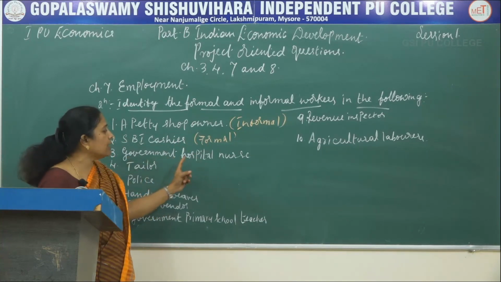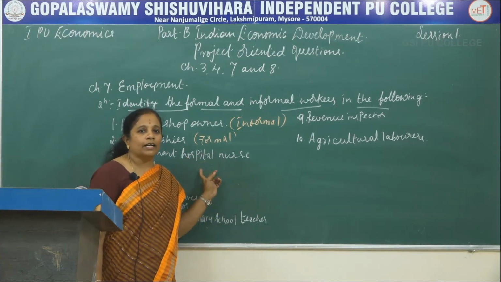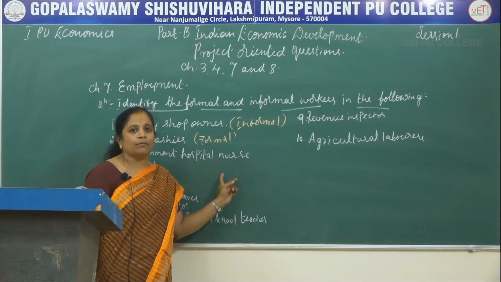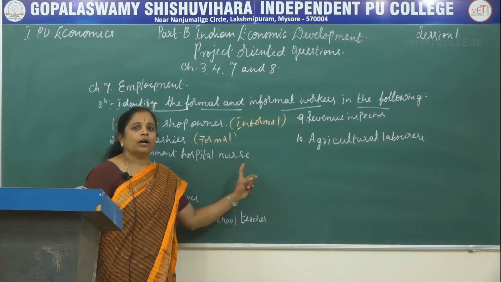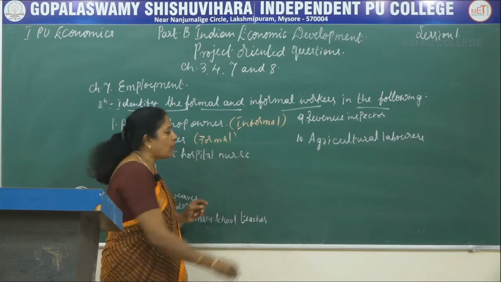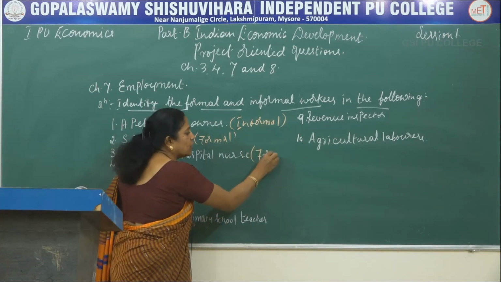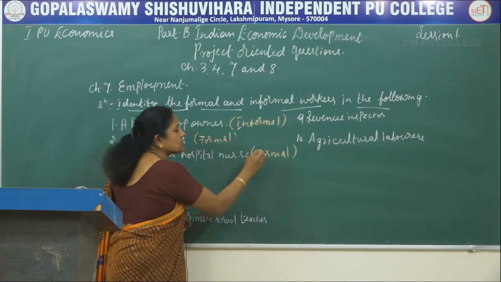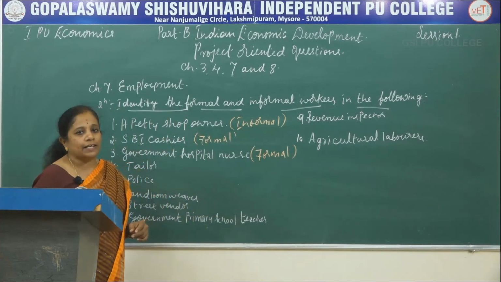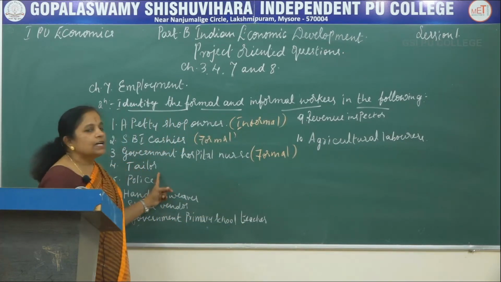Next one is government hospital nurse. The word itself says government. So she or he belongs to the government sector. All the government sectors belong to the formal sector because the income and jobs are guaranteed here. The next one is tailor.